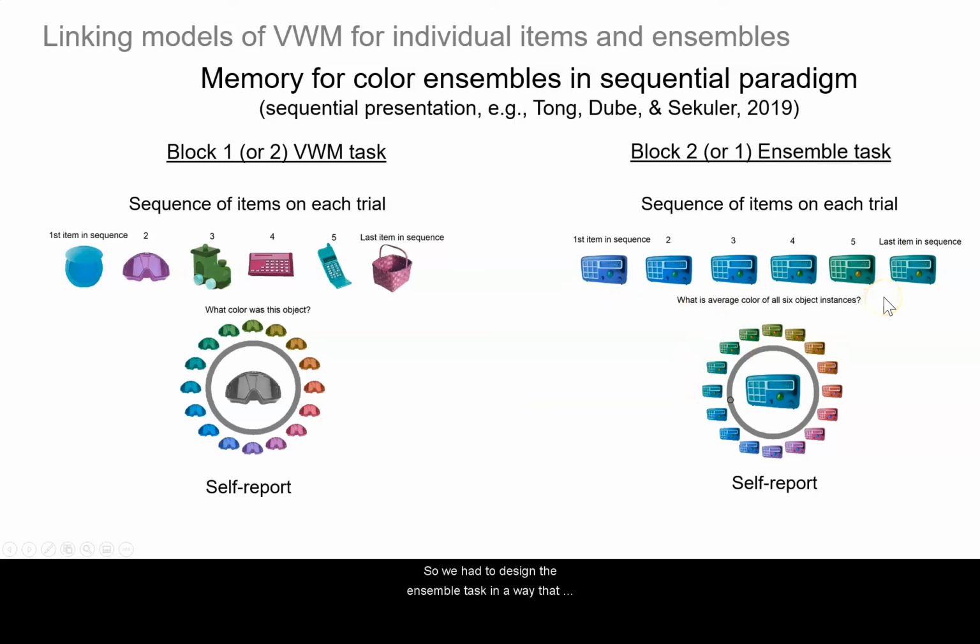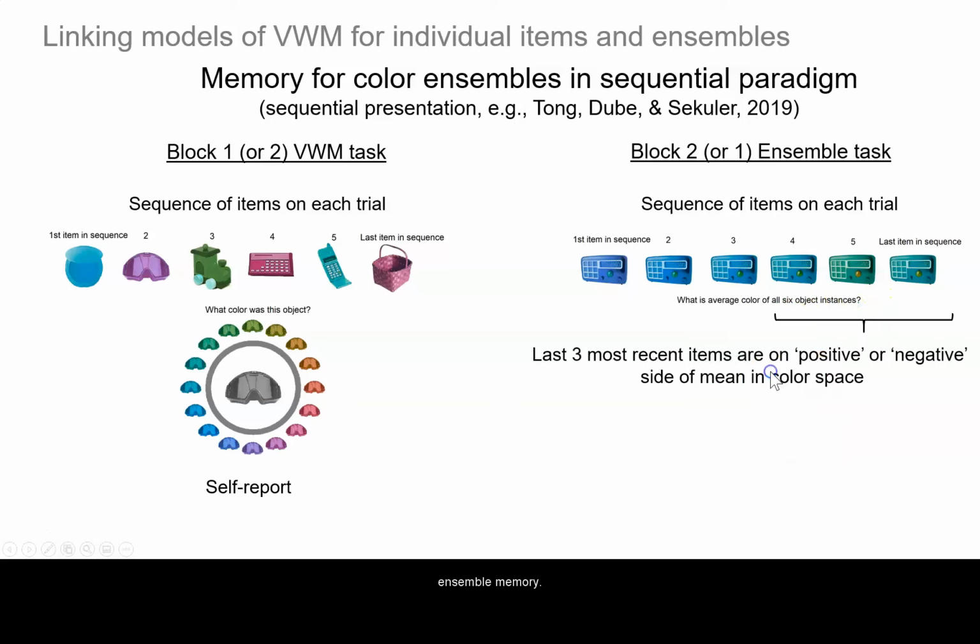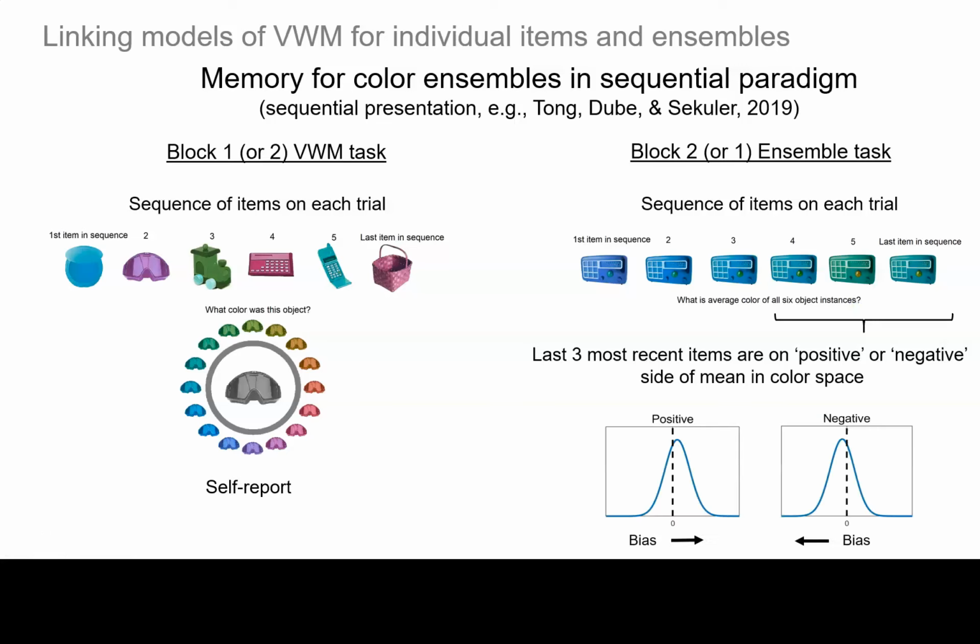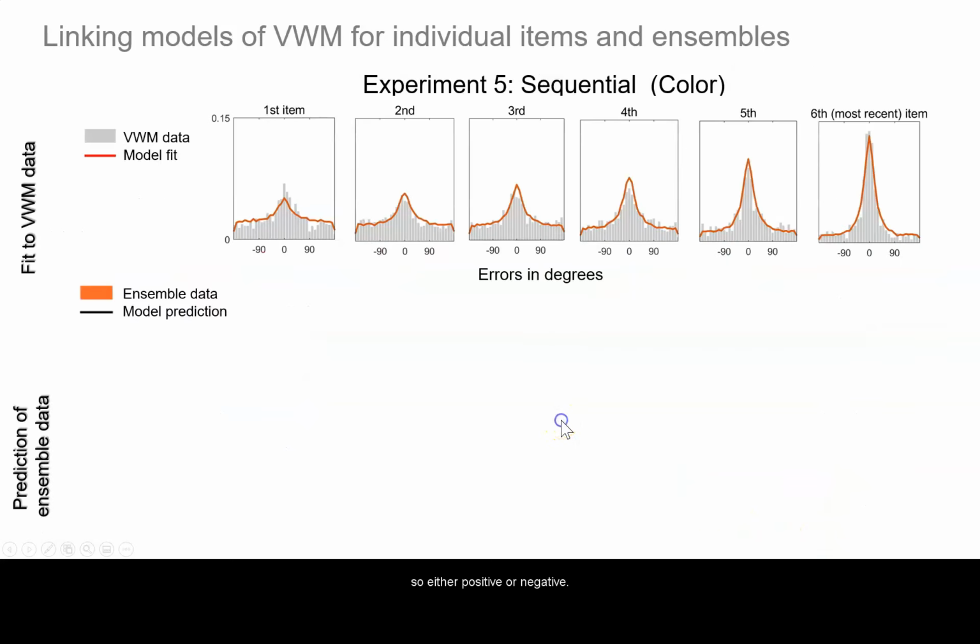So we had to design the ensemble task in a way that would allow us to capture effects of recency on ensemble memory. And the way we did this is by controlling whether the three most recent items were on the right side or positive side of the mean, or the left or negative side of the mean. So the negative direction or the positive direction from the mean in color space. And so the prediction is that if there's higher weighting of more recent items, the average self-report should be biased in the direction of these last three items, so either positive or negative.